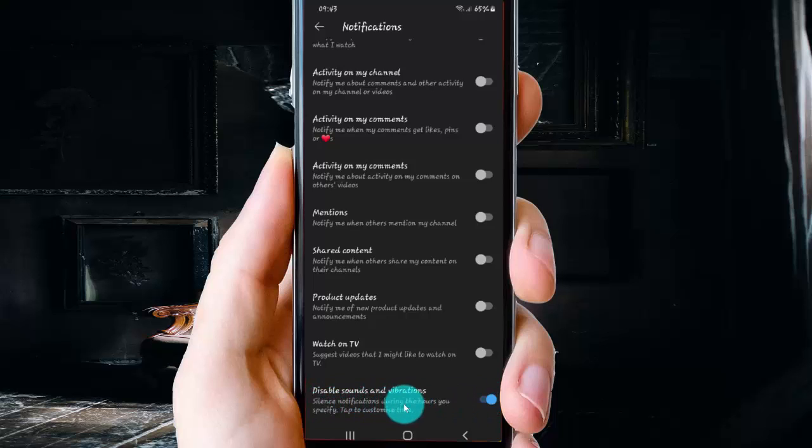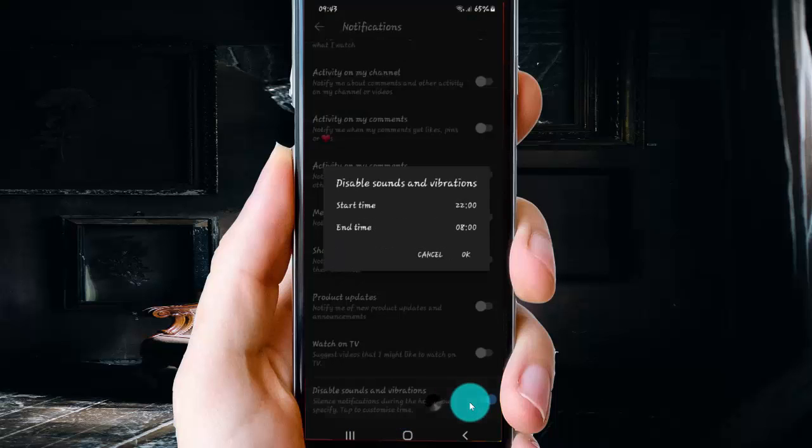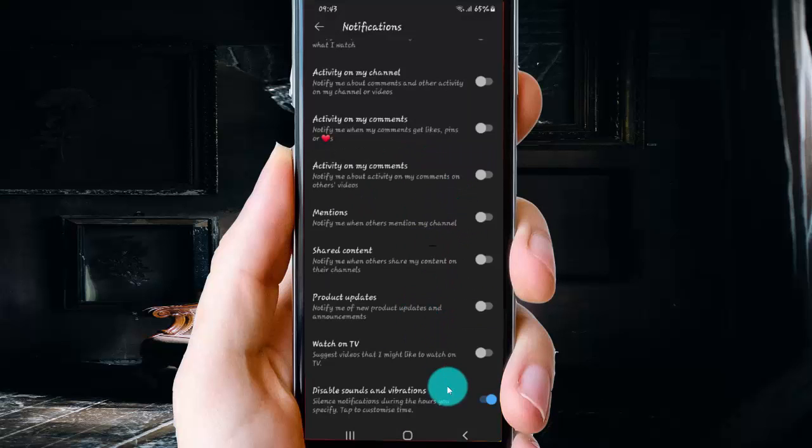silent notification during the hours you specific tap to continue customize time, can also customize time. Switch until blue, gray to enable or switch until blue to disable YouTube sounds and vibrations notifications.